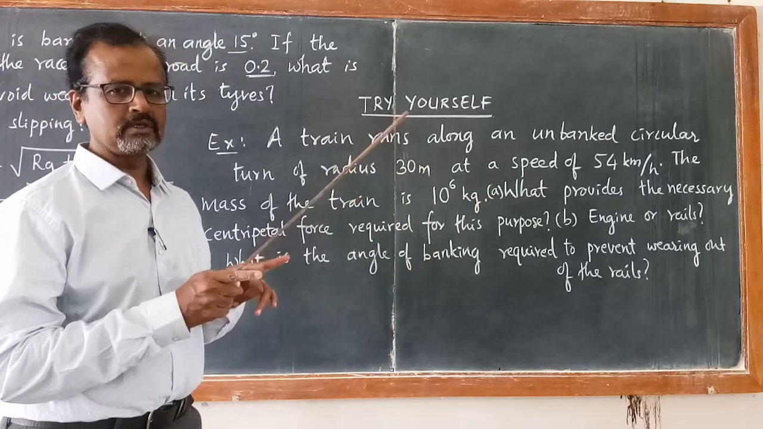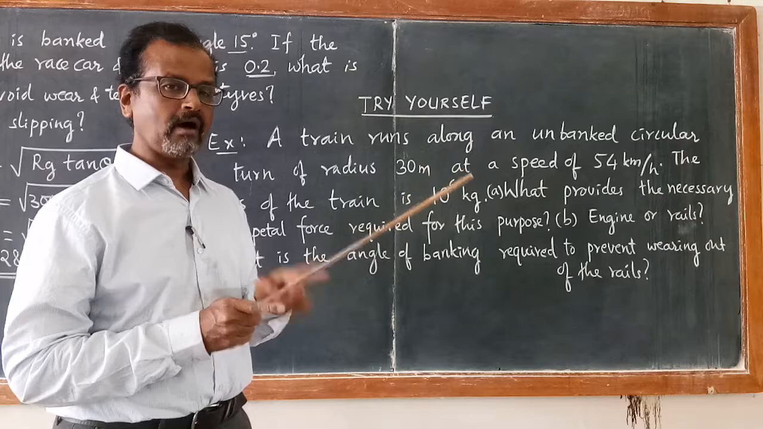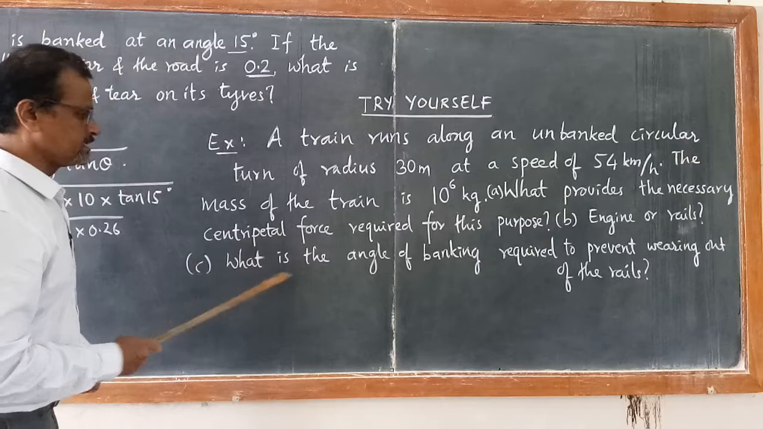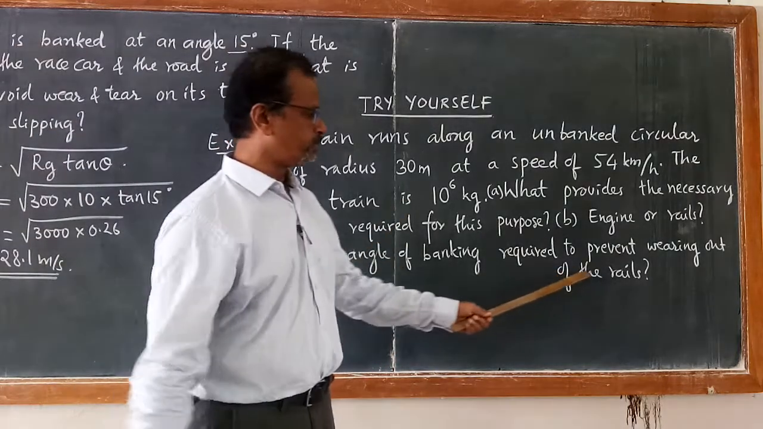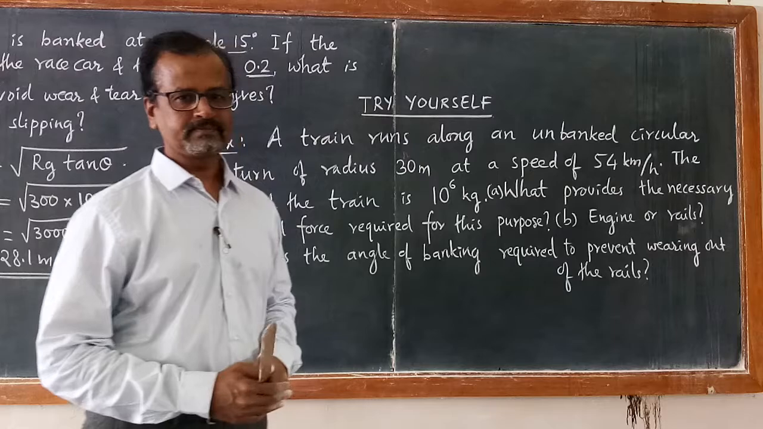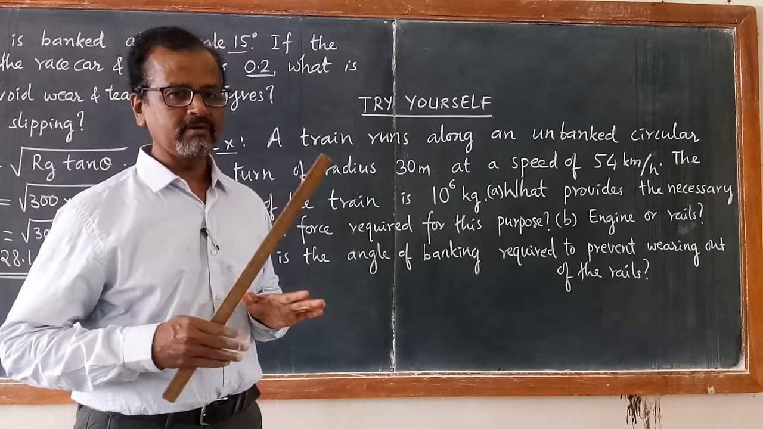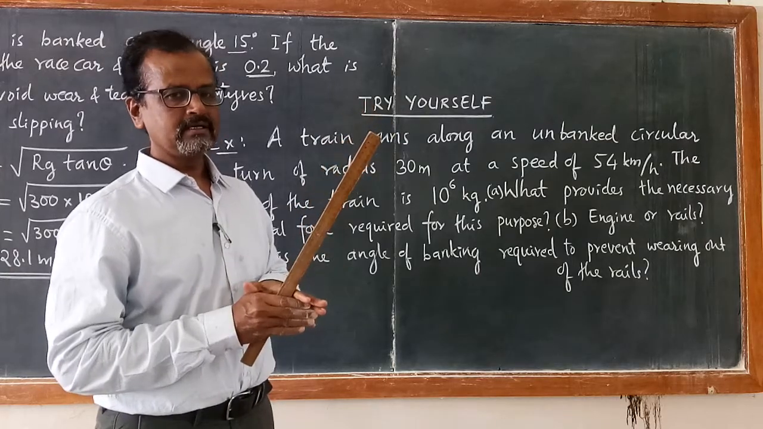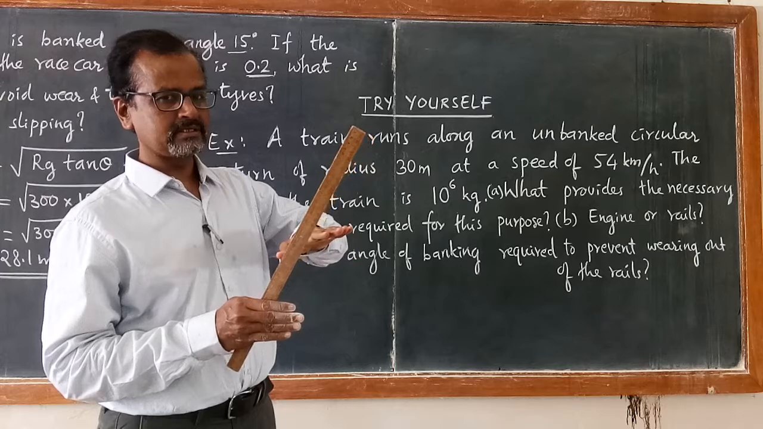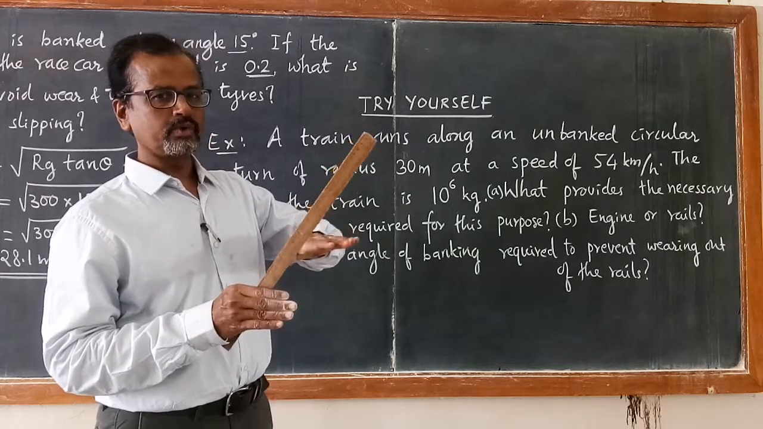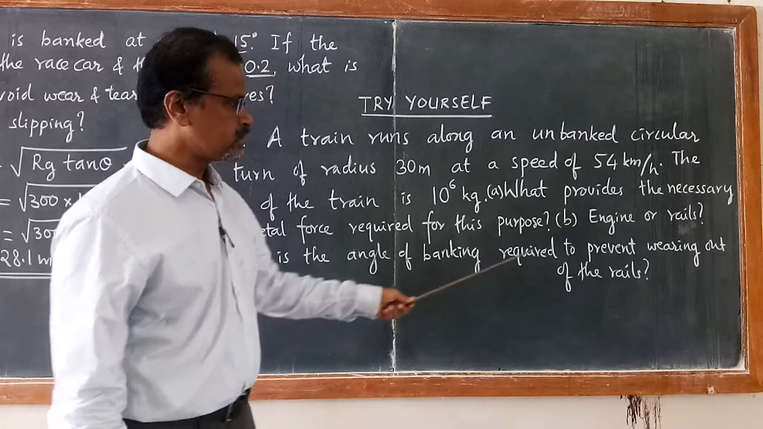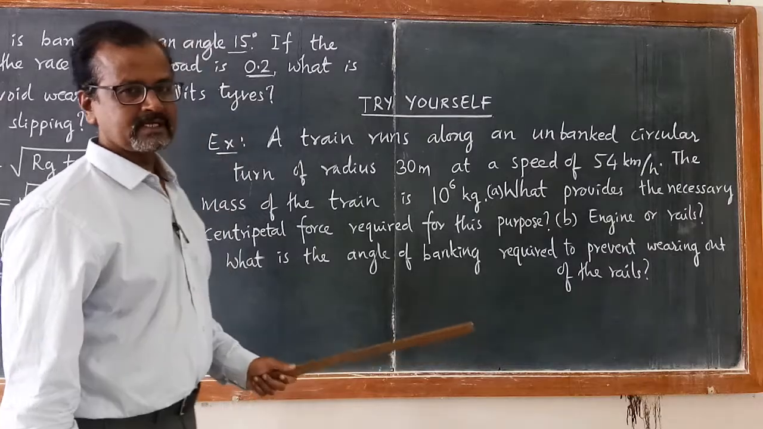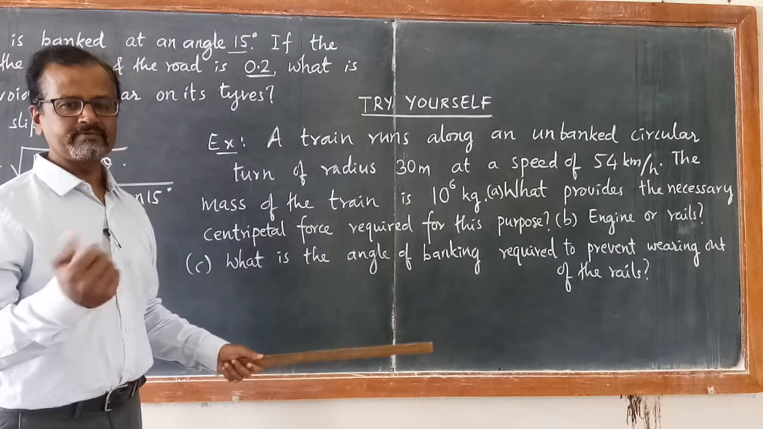Rails means two rails will be there, inner rail and outer rail. What is the angle of banking required to prevent wearing out of the rails? If banking is required for the railway track, the outer rail should be raised, keeping the inner rail as it is. What is the angle of banking so that there will be no wearing out of the rails and of the wheels?